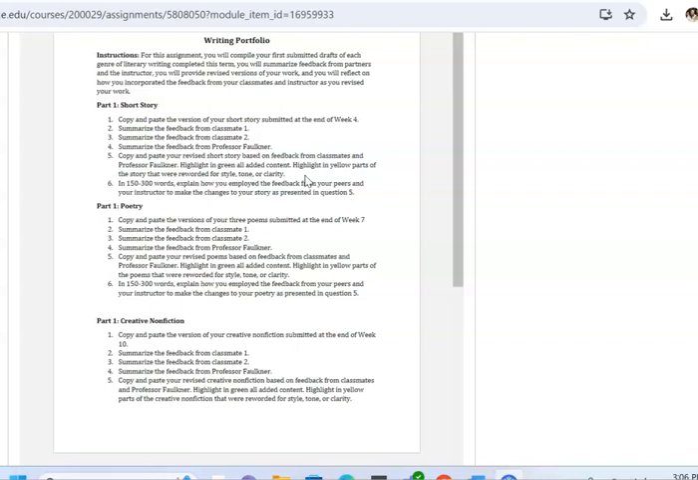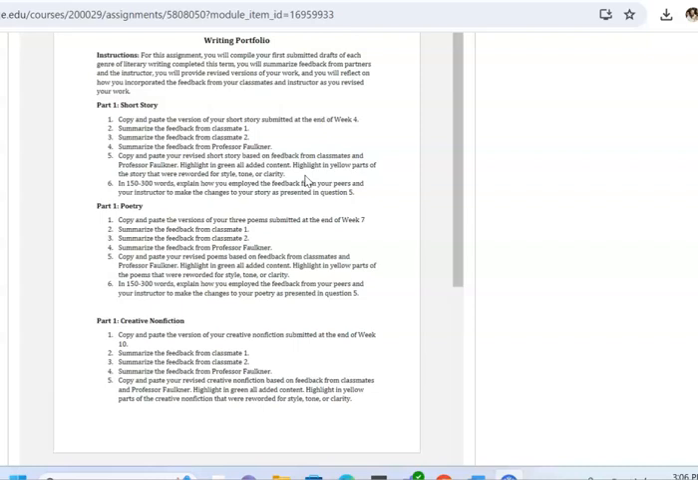added. So if you add in a whole new scene to your short story, or whole new lines to your free verse or prose poem, or a whole section to your creative nonfiction, you will highlight that in green. In yellow, you are going to highlight parts of your story or poems or creative nonfiction that you have worked on the wording in relation to clarity, style, tone, any of those sorts of things.